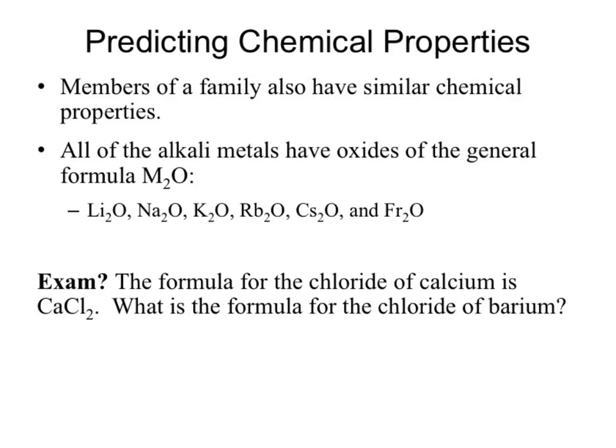Okay. Chemical properties. Just like our physical properties match within an individual family, we also see chemical properties matching as well. So if we take a look at the alkali metals, they all have oxides of this general formula. We take two metals to one oxygen. So lithium oxide is two lithiums, one oxygen. Sodium, two sodiums, one oxygen. So everything within that column is the same formula. So in an exam, I could state the formula for a chloride of calcium is CaCl2. What is the formula for the chloride of barium?